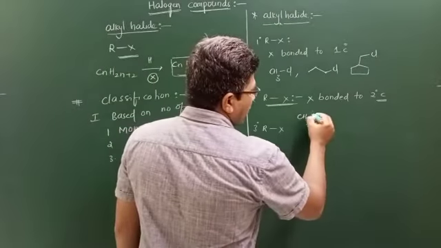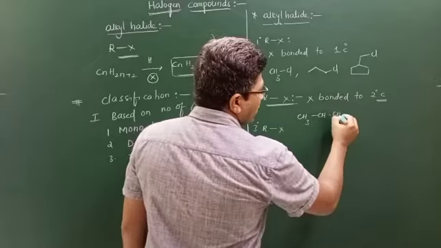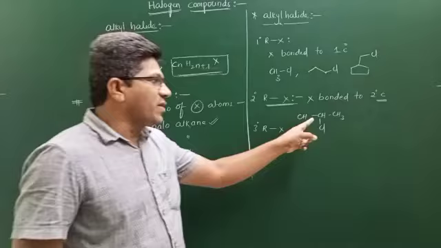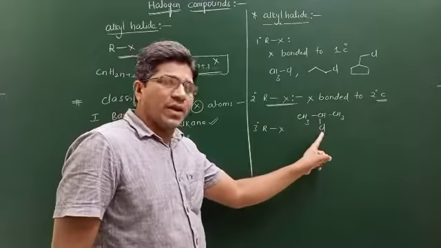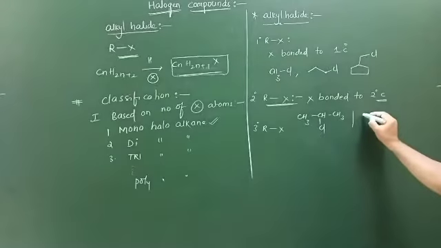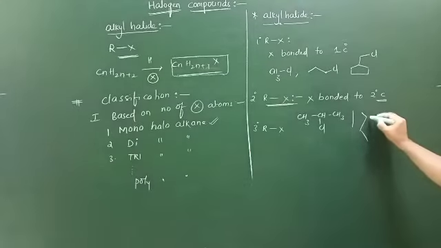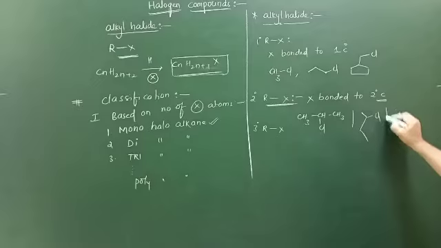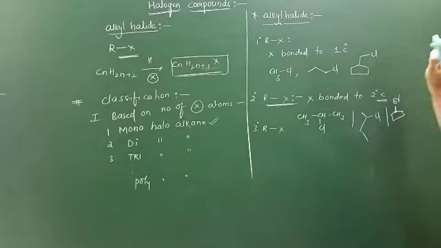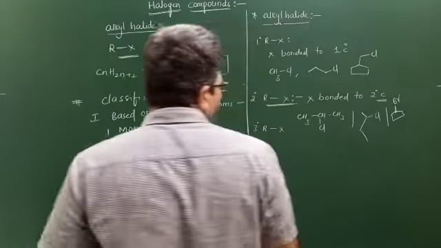This is CH3, CH3 attached to chlorine. Which degree? This is secondary. A secondary carbon attached to a halogen is known as 2 degree. Go to next. So this is also 2 degree. Next, cyclic. In the cyclic one, this is a secondary carbon attached to a halogen, known as 2 degree.